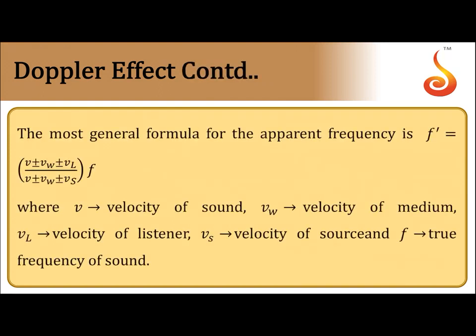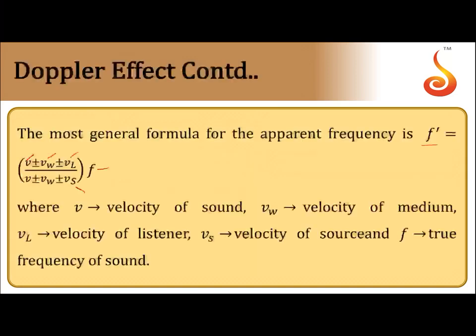So the general formula for apparent frequency is f' equal to (v plus or minus vw plus or minus vL) divided by (v plus or minus vw plus or minus vs), into f, where v is the speed of sound, vw is the speed of the medium, vL is the speed of the listener, vs is the speed of the source, and f is the original frequency.